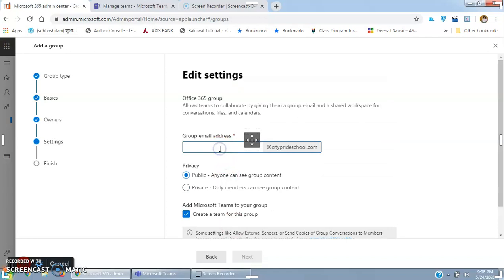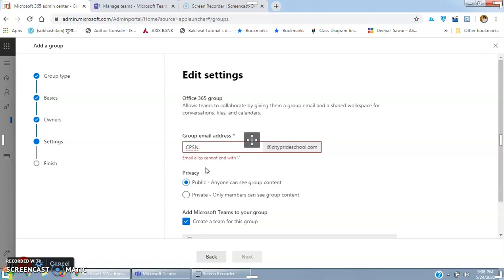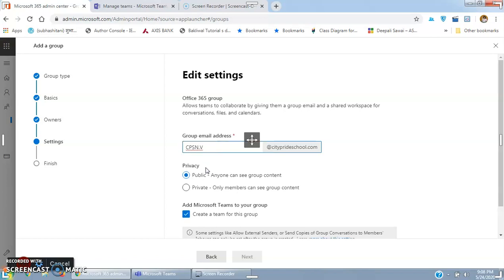Now the group email address. Actually I should have done it for the other groups or teams also, but I didn't, and I realized after doing Moshi. So after that I started doing CPSN, as N stands for Nigdi. After the dot we will write fifth, and I am writing fifth with 5, not Roman.